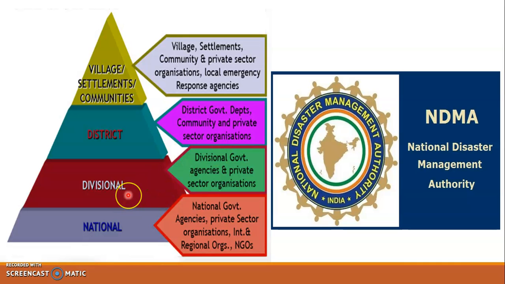If it is at divisional or state level, then divisional government agencies and private sector organizations will deal with it. And if it is at national level, then the national government agencies or the private sector organizations along with the NGOs are going to cope with it. This is how the disaster management authority has segregated the levels of disaster and the roles and responsibilities given particularly to those nodal ministers.